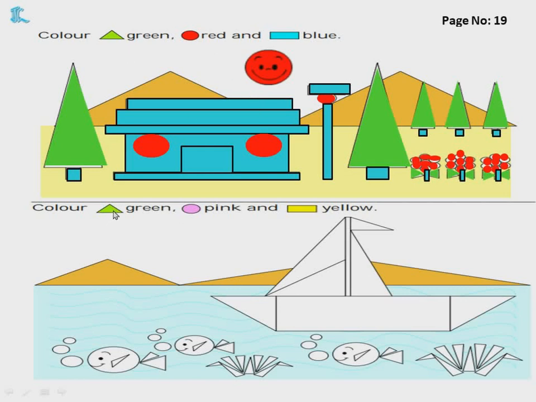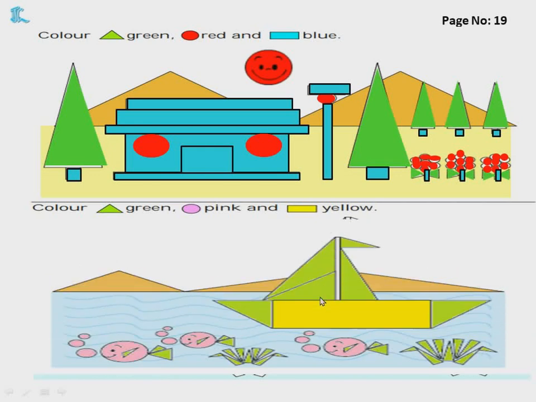Now next, wherever a triangle is there, you color it green. Circle as pink. These circles pink and rectangles yellow. So how will you color? You will color it like this. Okay, children, understood how to do all this?